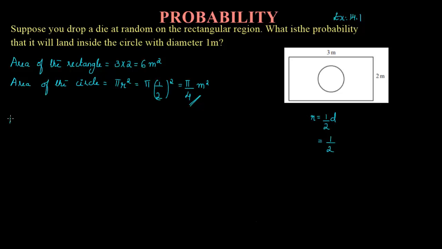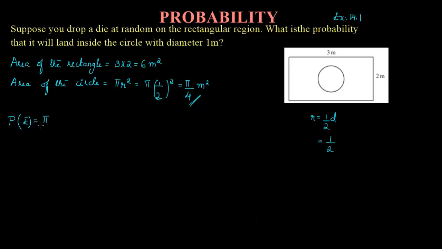So now you want to find the probability of this event. So let me write here P of E is equal to n of E, the number of favorable outcomes. So favorable outcome is nothing but the probability of the die lying on this circle, right?